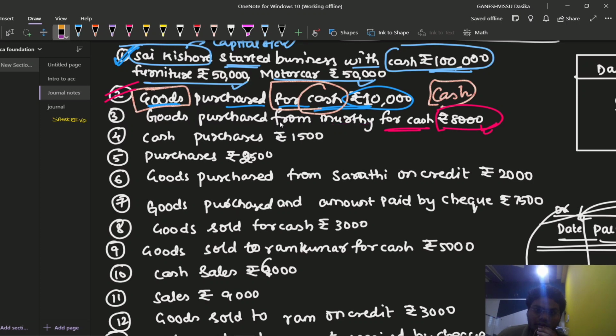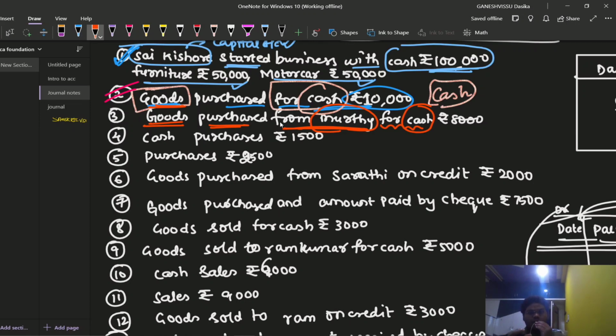For a second, friends, what is happening here? Goods, so this is the transaction, right? Goods purchased from Murthy. This is the person's name, but the transaction is cash here. That means the goods have been purchased.